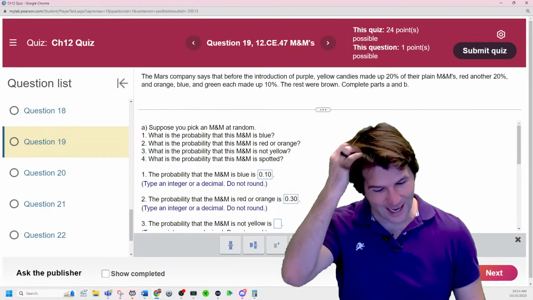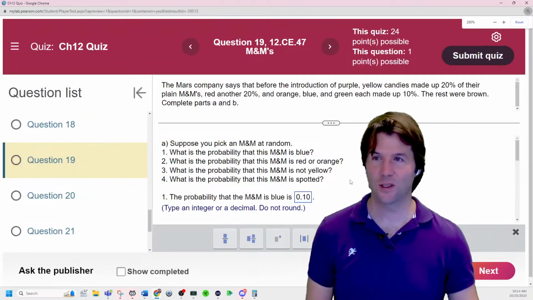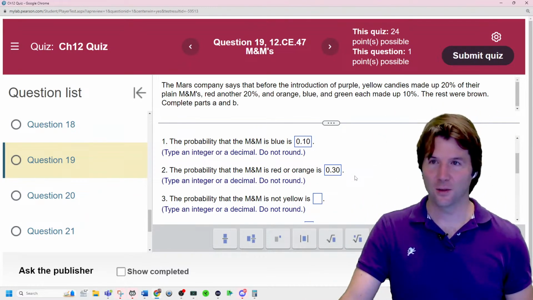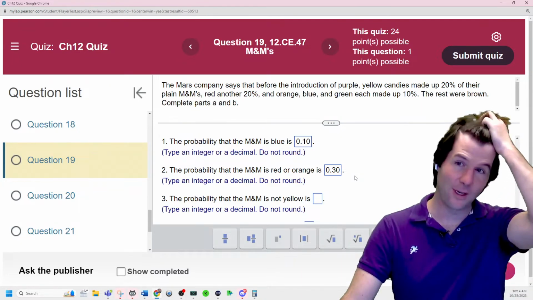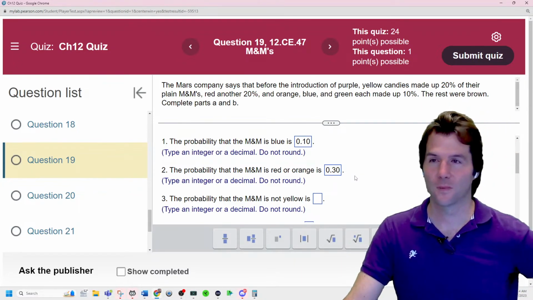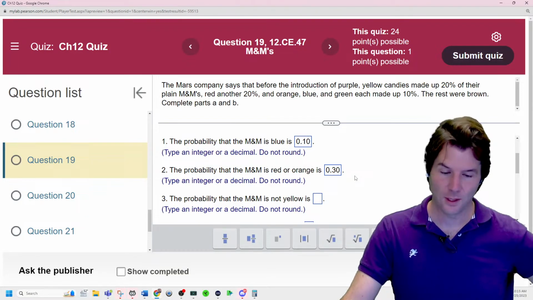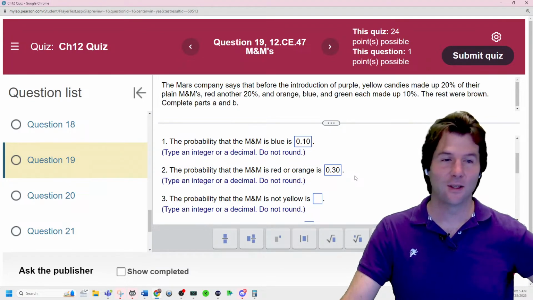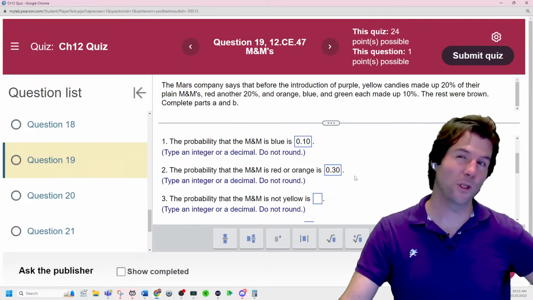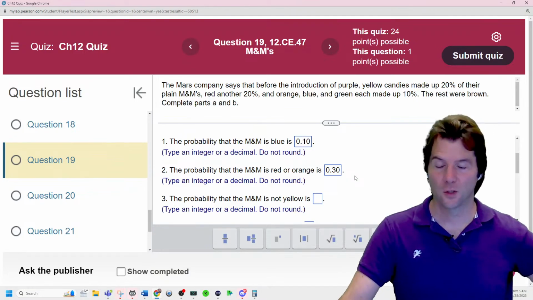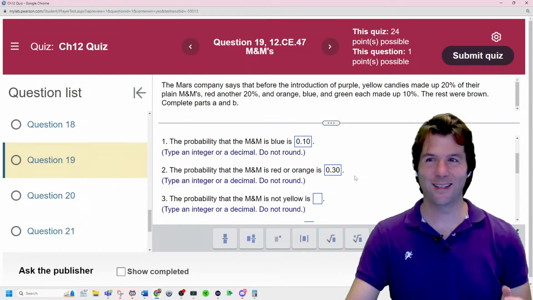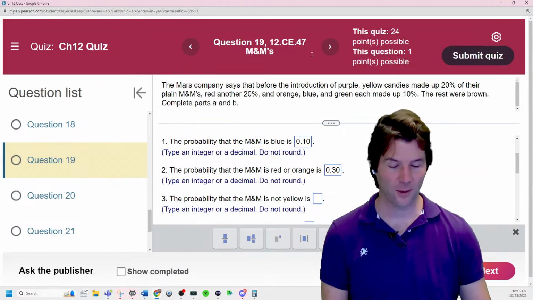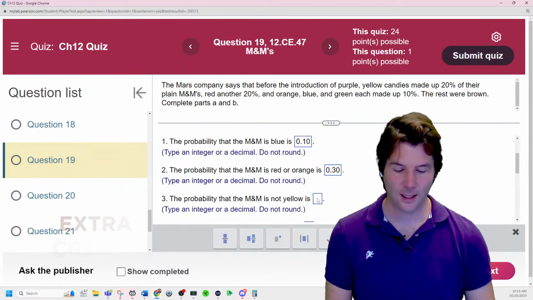What is the probability of not yellow? So what rule is this? If we say not yellow, what rule is not yellow? Like what concept are we using when we do not yellow? Because the probability of yellow is 20%. The complement, exactly, complementary. So if yellow is 20%, what's the probability of not yellow? So it's either yellow or not yellow. Abigail got it right there. Great job, Abigail. It's going to be 80%.